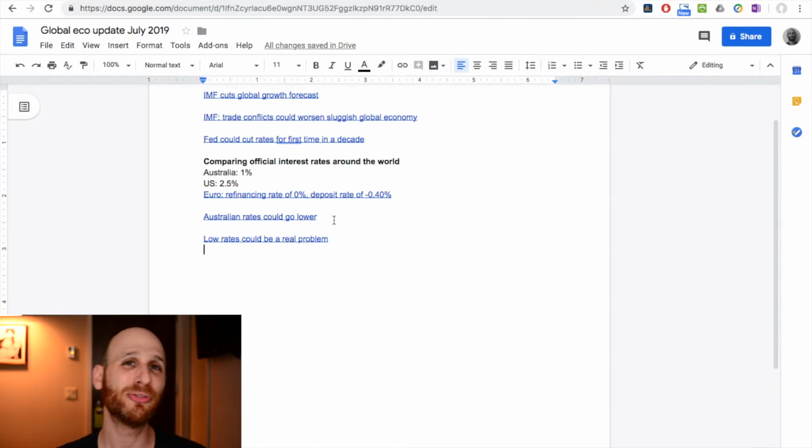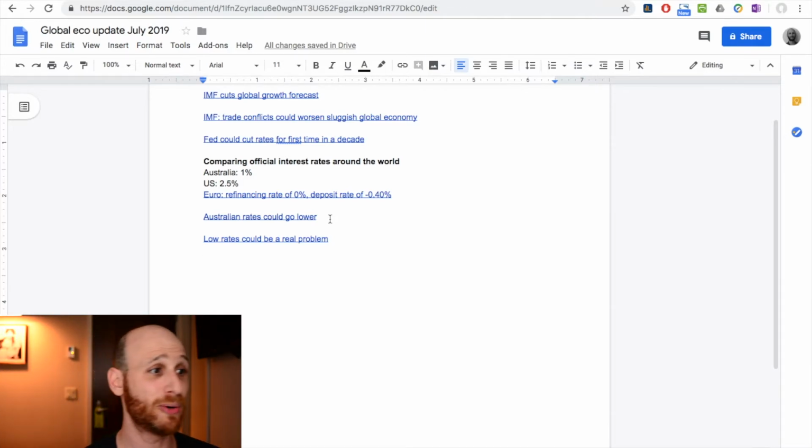These are all global developments, but we are being asked to write and focus on the Australian economy. So what does it mean for Australia? And essentially what it means, I think in terms of the most important or the headline, is that Australian official interest rates could go lower.